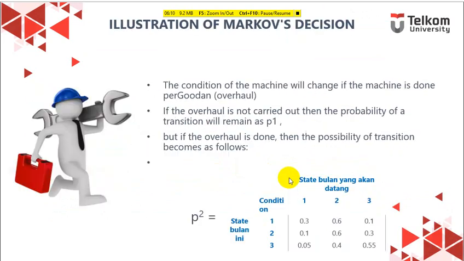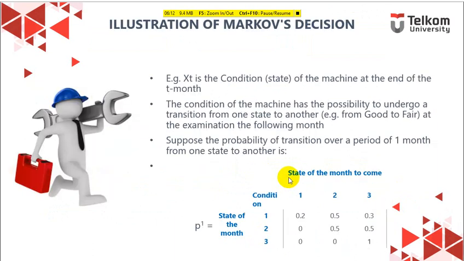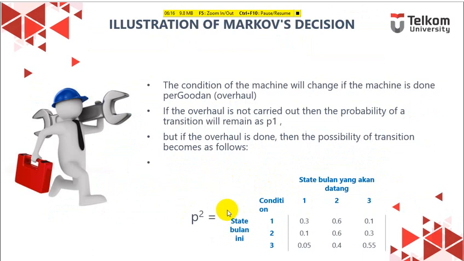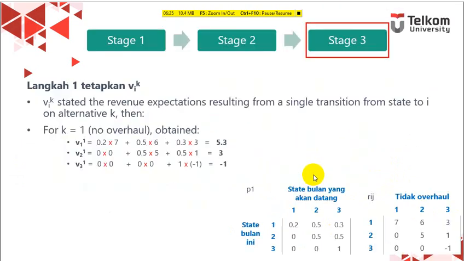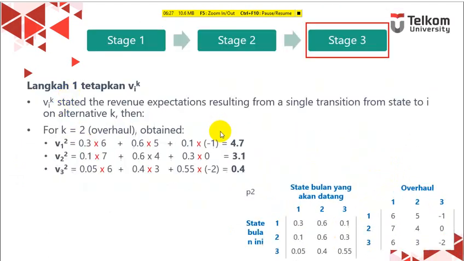Let's go back for a while. So if not doing overhaul, we use P1 and R1. And if we are doing overhaul, we use P2 and R2. So go forward again. If we are doing an overhaul, we use P2 and R2. This is R2, right? This is R2.